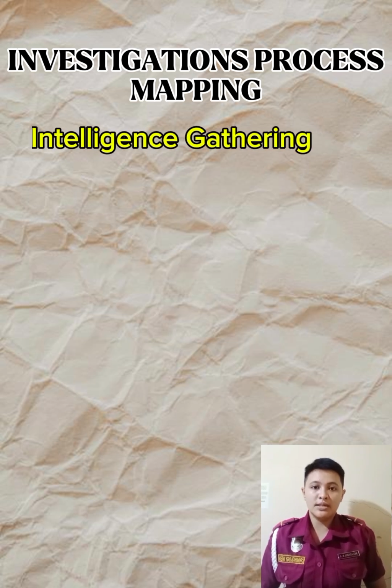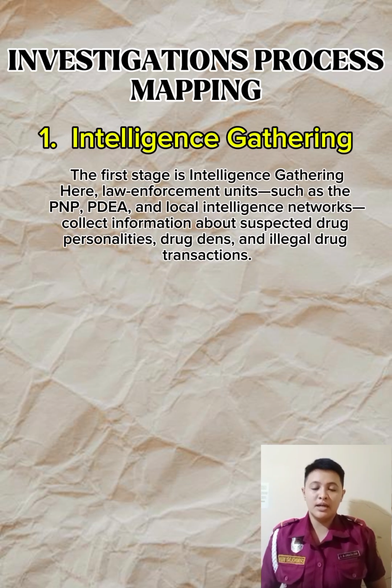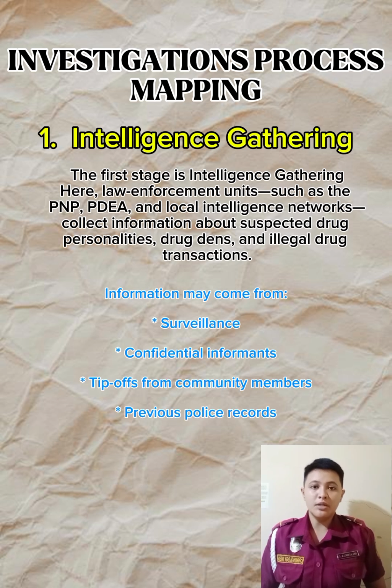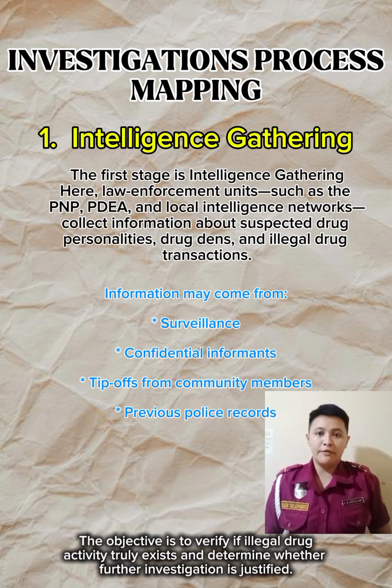Stage 1, intelligence gathering. The first stage is intelligence gathering. Here, law enforcement units such as PNP, PDEA, and local intelligence networks collect information about suspected drug personalities, drug dens, and illegal drug transactions. Information may come from: first, surveillance; second, confidential informants; third, tip-offs from the community; and lastly, previous police records. The objective is to verify if illegal drug activity truly exists and determine whether further investigation is justified.